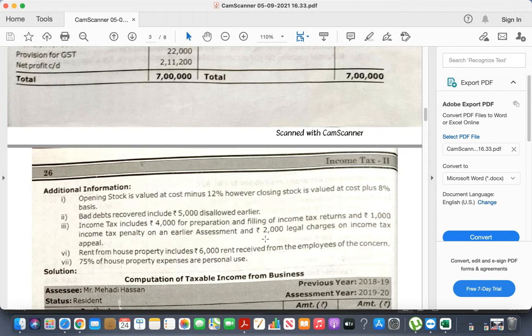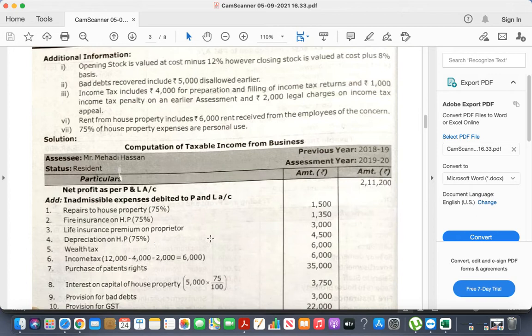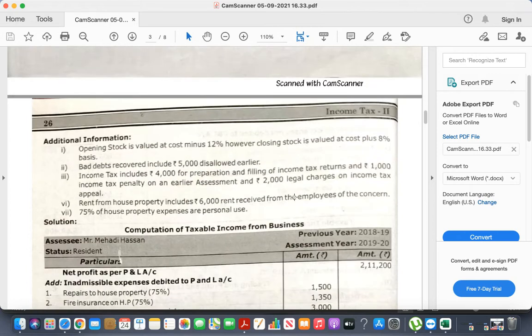The 1,000 penalty relates to an earlier assessment, so it has already been included in the last year.